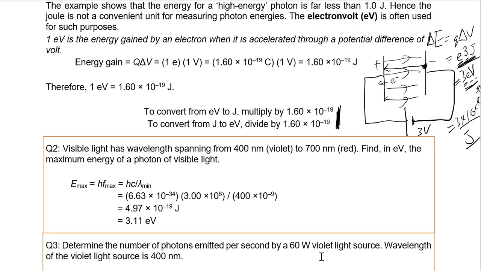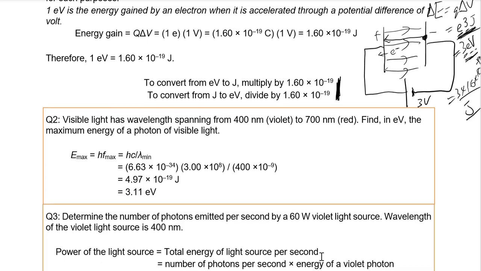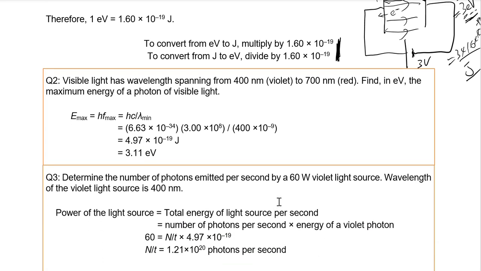This is the part where I'll go through question 3. Determine the number of photons emitted by a 60 watt violet light source. The wavelength of violet light is 400 nanometers. If the power is 60 watts, power is the total energy of the light source per second. So this can be thought of as the number of photons per second multiplied by the energy of each photon. In this case, it's violet. So I can take this value, 4.97 times 10 to the power minus 19, from here because I already calculated it. But of course, you can recalculate if you want. And this is the energy for one packet of light, or one photon.